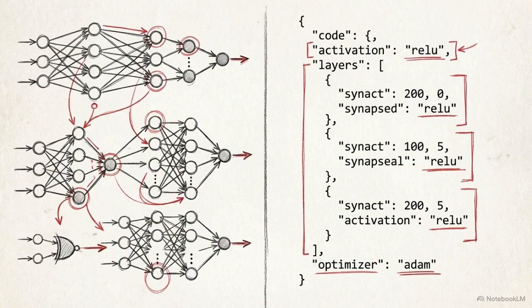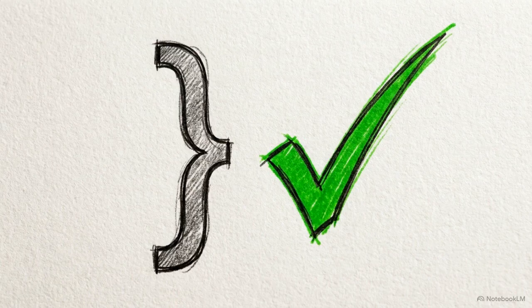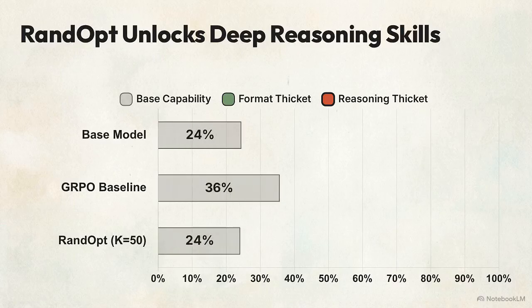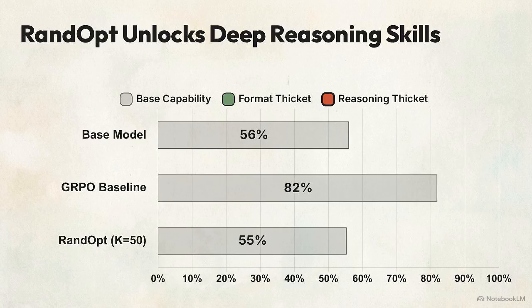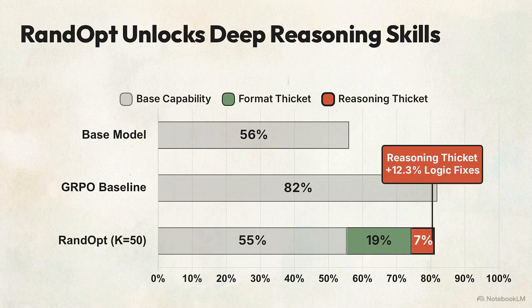A skeptical observer might ask if these random perturbations are actually improving the model's logic, or just fixing shallow surface-level behaviors, like ensuring an output matches a specific JSON format. This stacked horizontal bar chart breaks down the accuracy gains on the GSM-8K math benchmark using the 3 billion parameter Qwen model, comparing the base model against GRPO and a 50-pass RandOpt ensemble. 19% of RandOpt's total gain comes from what we call a format thicket. This occurs when the base model originally solved the math problem correctly, but the strict answer checker failed it until a random perturbation fixed the output syntax.